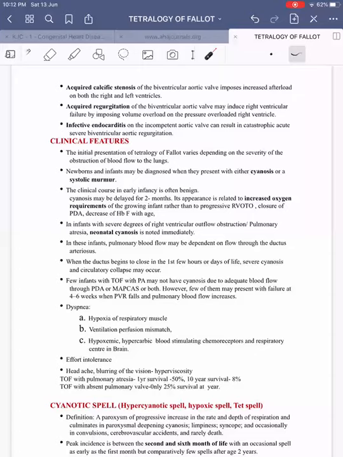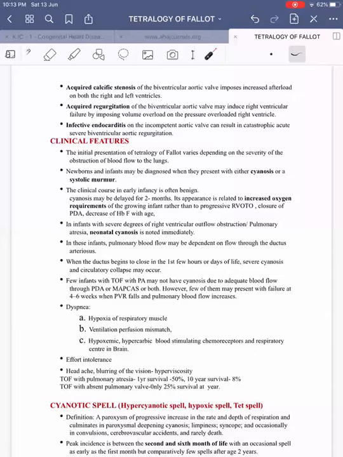In infants with severe degree of right ventricular outflow tract obstruction and pulmonary atresia, however, neonatal cyanosis can be noted. In these neonates, pulmonary blood flow will be dependent on flow through the ductus arteriosus. If there is severe RVOT obstruction, then there will be a severe ductus dependent condition, as in the case of TOF with pulmonary atresia. When the ductus begins to close in the first few hours of life, severe cyanosis and circulatory collapse can happen. These patients need to be managed intensively, either by palliative surgery or by PDA stenting.